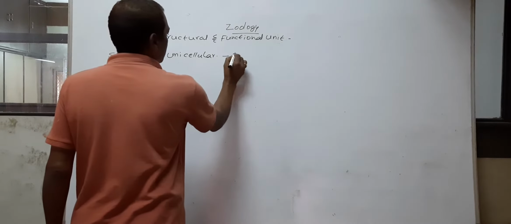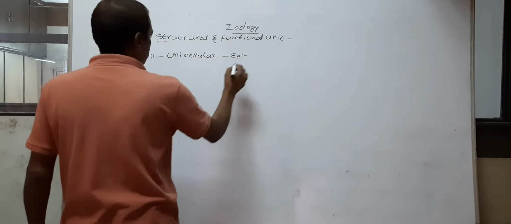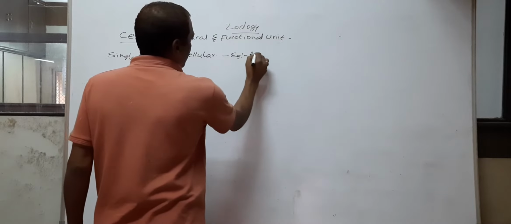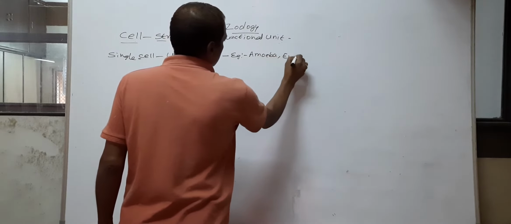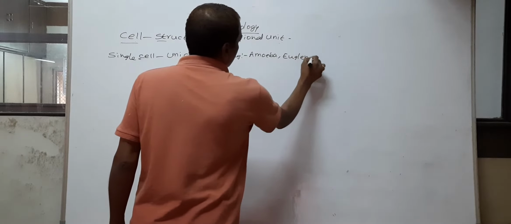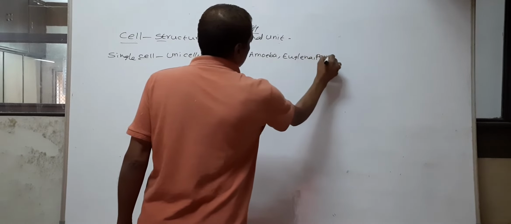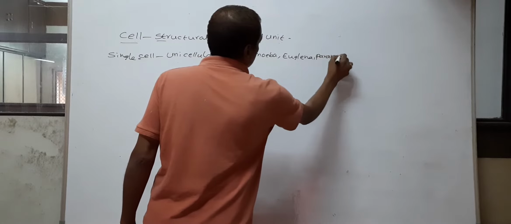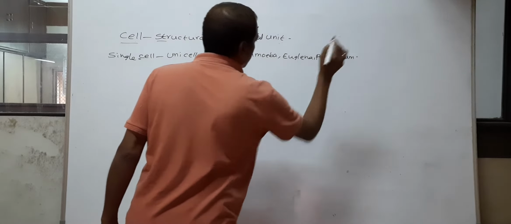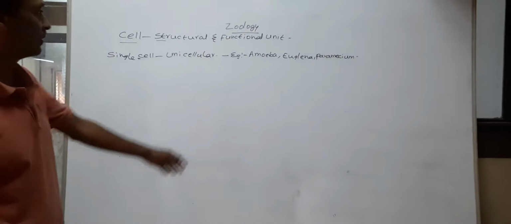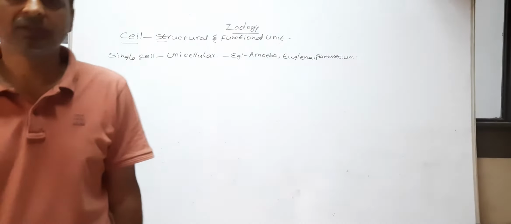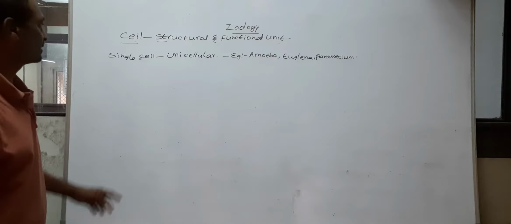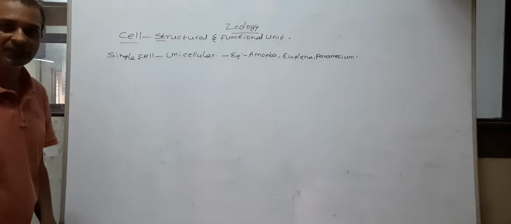Example: amoeba, euglena, paramecium, etc. So the amoeba, euglena and paramecium are made by a single cell. So those are called unicellular.